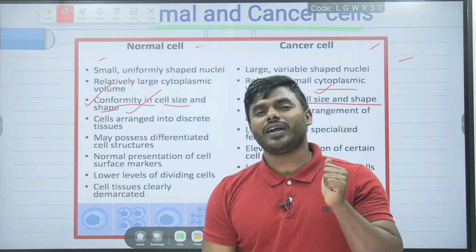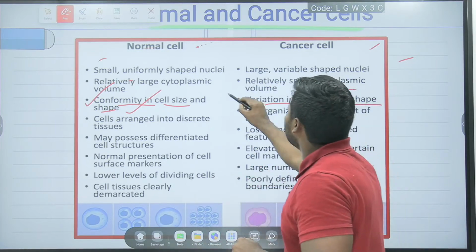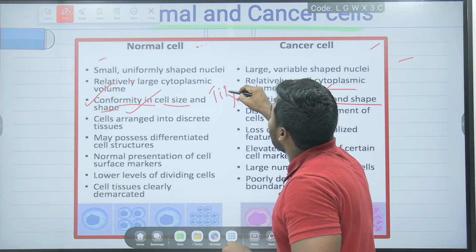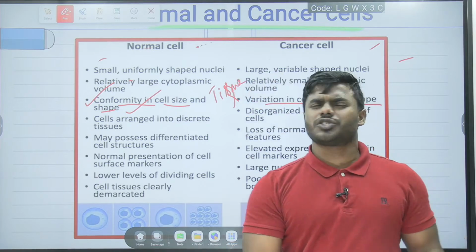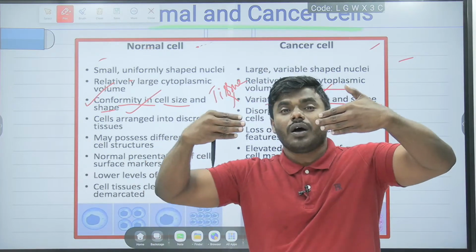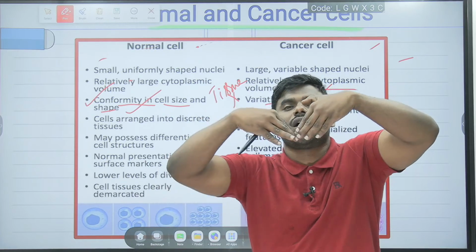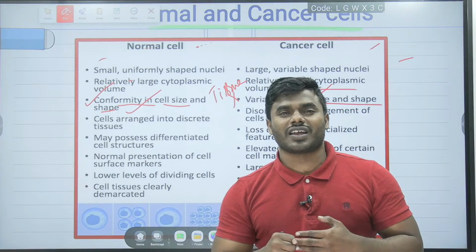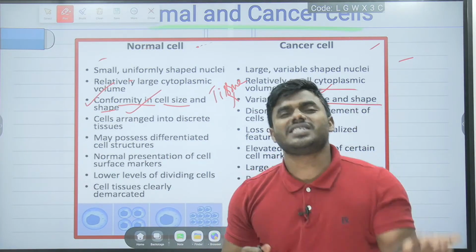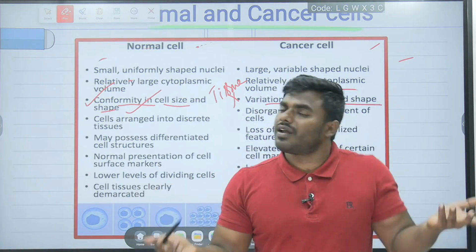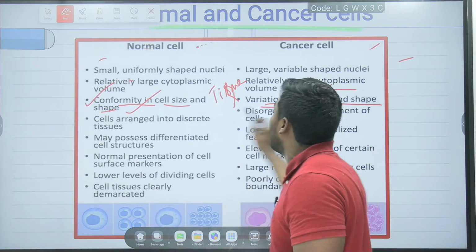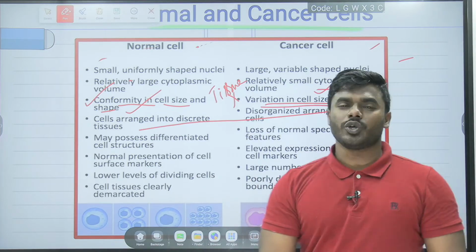So what is the point I would like to highlight? Cancer cells actually never form the tissue. Why? Because one cancer cell does not associate with another cancer cell, because their size is different, their shape is different. Friends, then they cannot form that particular tissue.